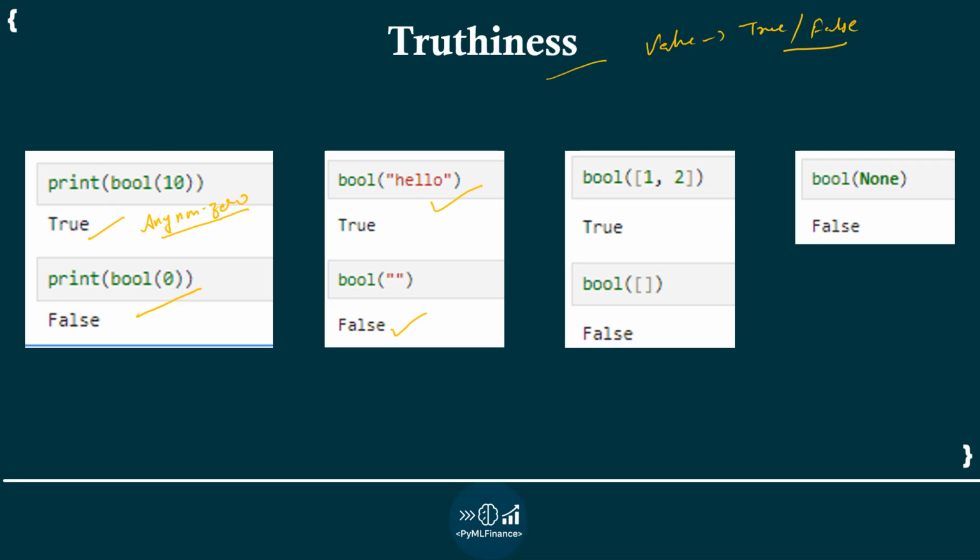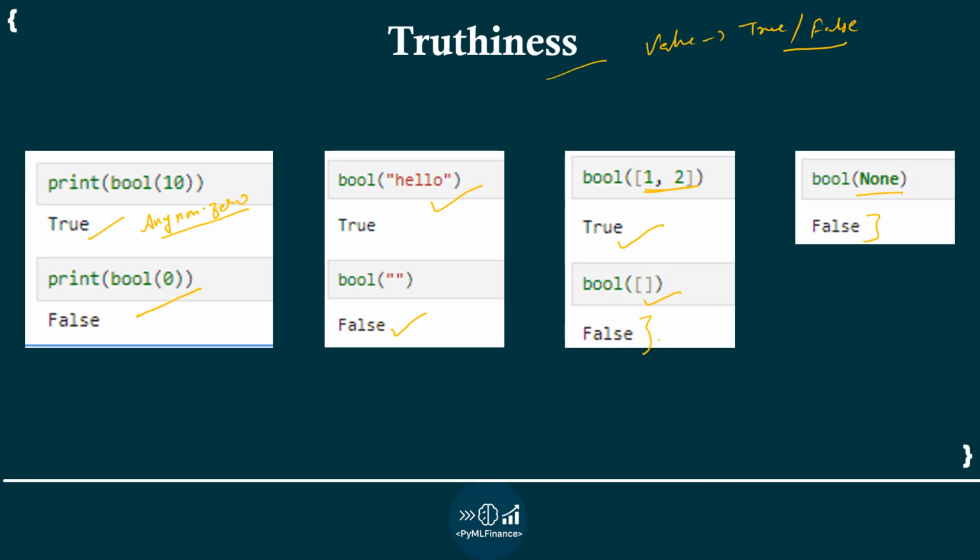Same rule applies for any data structure, be it list, be it dictionary, or be it tuples. So if the container has something in it, then Python treats it as true. If the container is empty, it is false in Python. Okay, and None is always treated as false in Python.